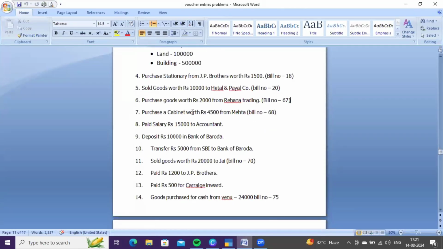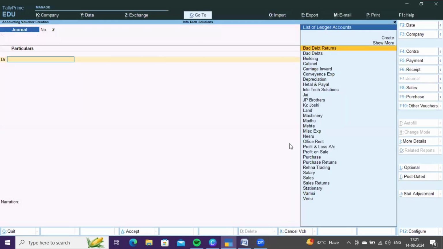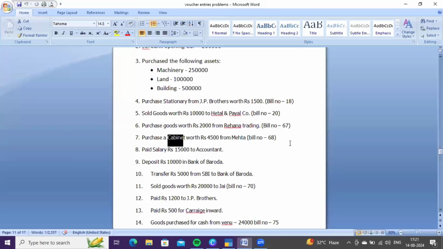Next, purchase a cabinet worth 4500 from Mehta. Here, item has been clearly specified. You are purchasing cabinet on credit basis from Mehta. So, item has been specified. You need to enter this transaction in general voucher instead of purchase voucher because item has been specified. Go to general voucher, debit cabinet account.